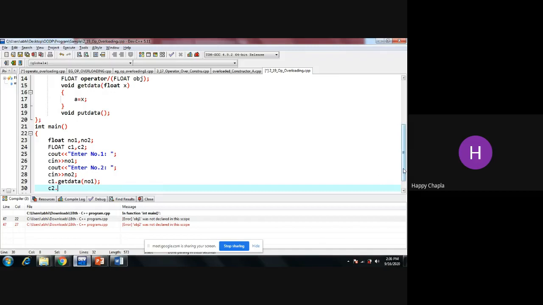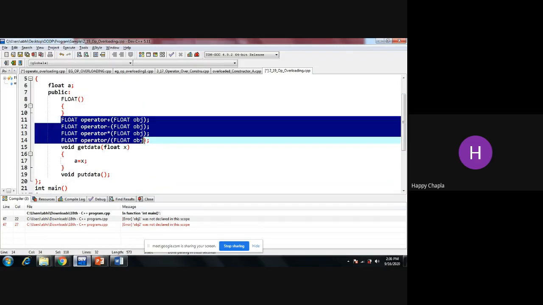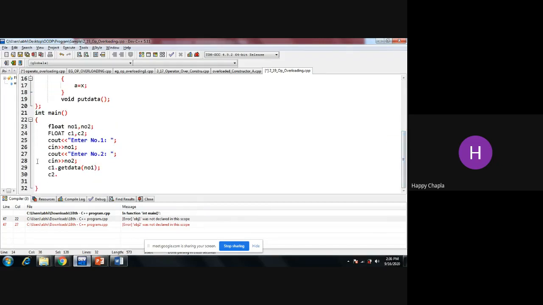Till this line I am not writing anything related to the operator overloading function. We'll deal with that function, but till then, wait. So get data function, number 2.